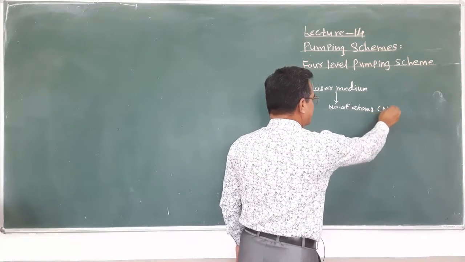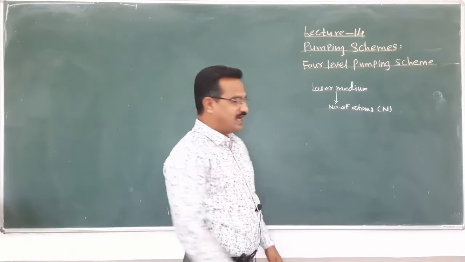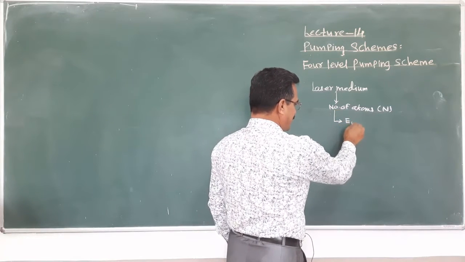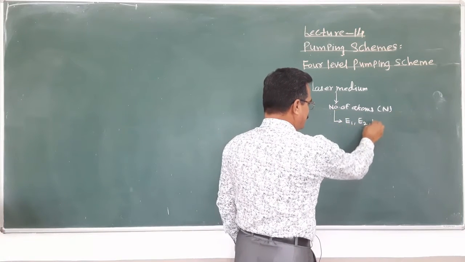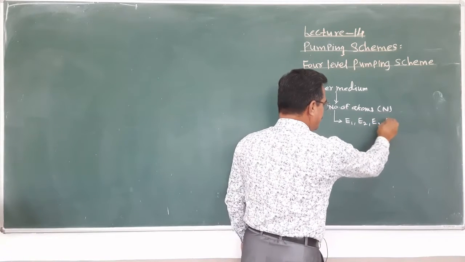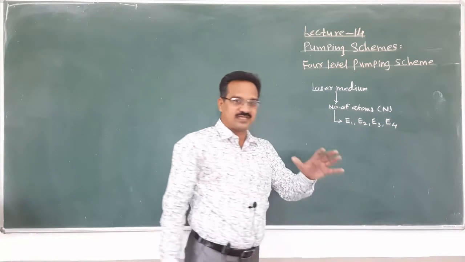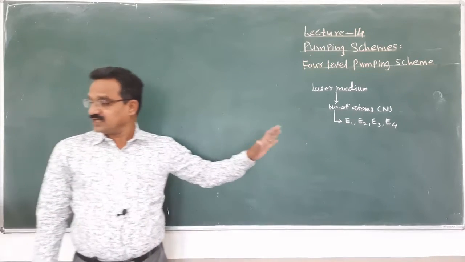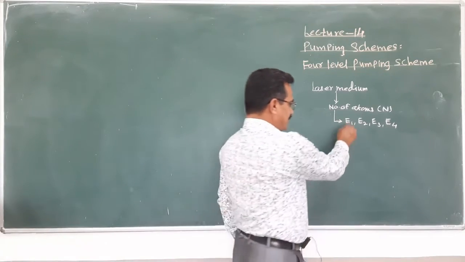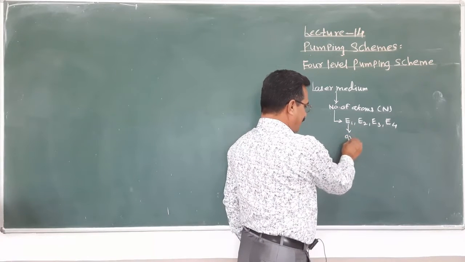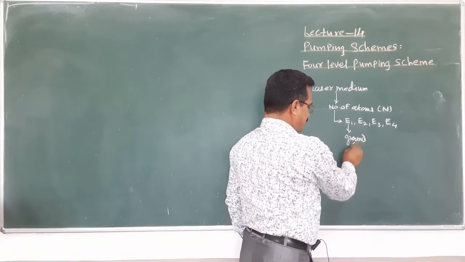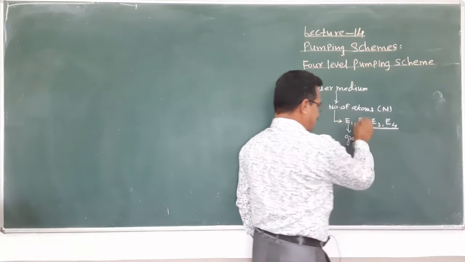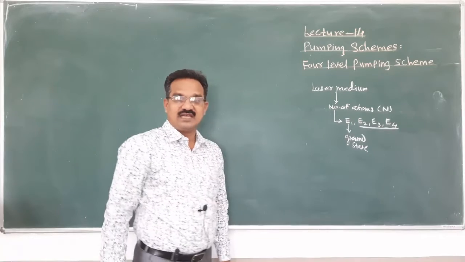We call that number of atoms N, and these atoms possess energy levels E1, E2, E3 and E4. Four energy levels are there. Out of these four energy levels, E1 is the ground state, and these three are excited states.